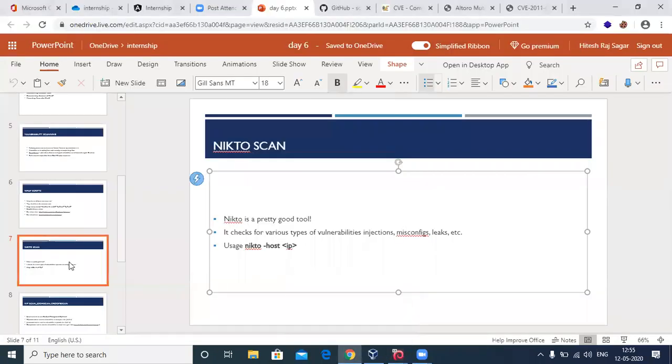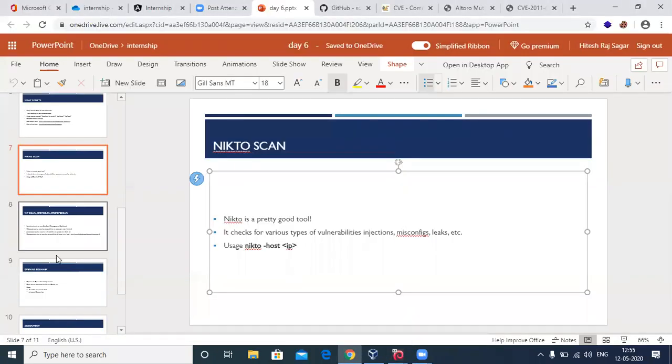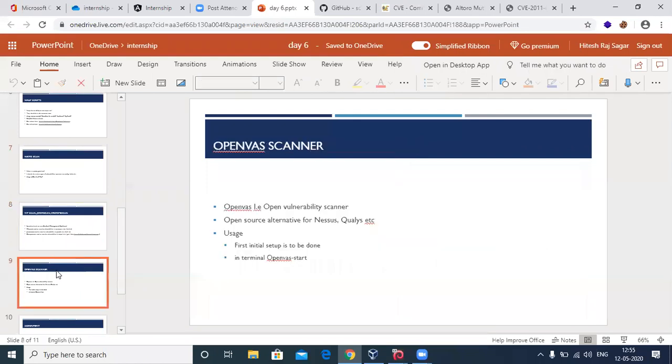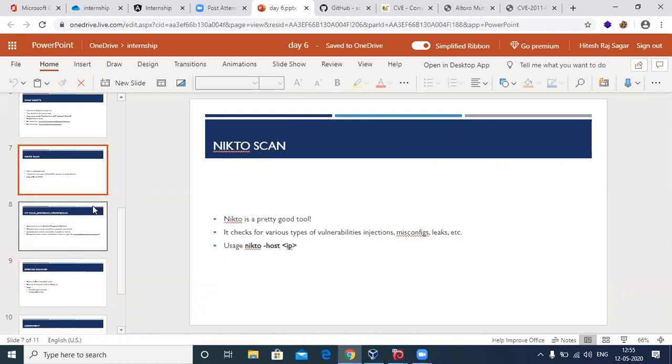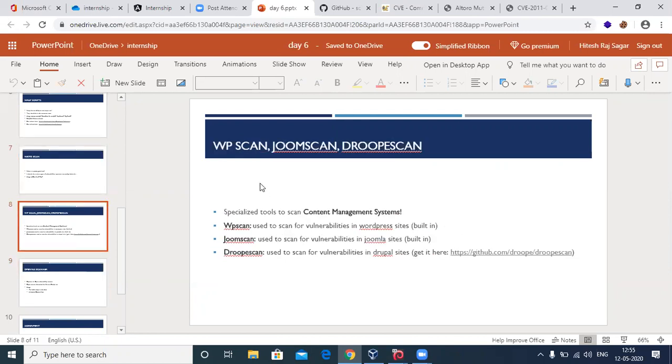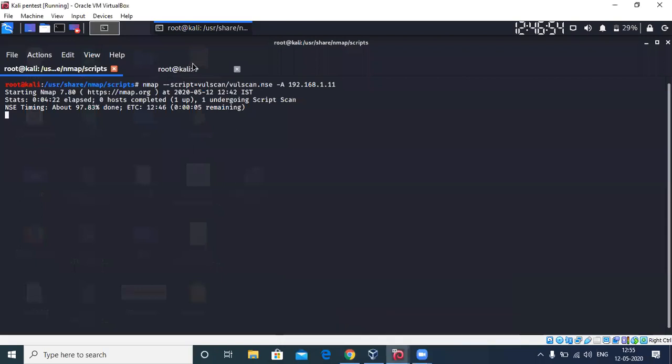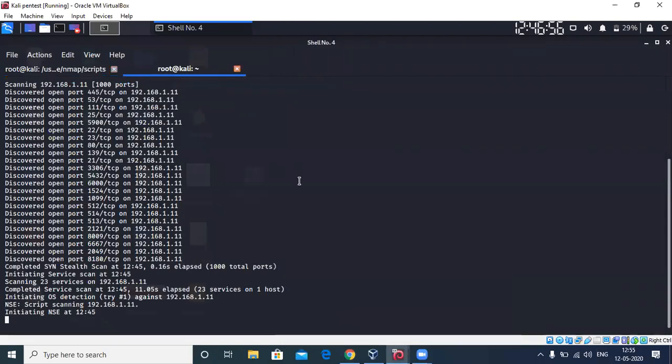That being said, I think we won't have the time to discuss the OpenVAS scanner today. I'll push it to tomorrow. Right after we start tomorrow's session, we'll discuss OpenVAS, how to set it up and so on. But today we'll complete the Nikto scan, and we'll also see WPScan, Joomscan, and Droopescan. Anyways, this is running in the background.